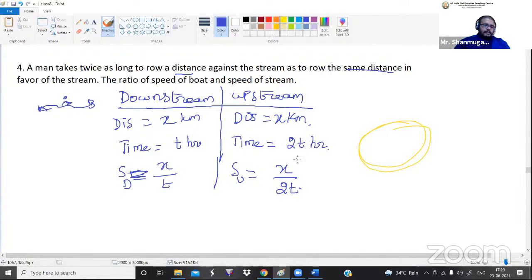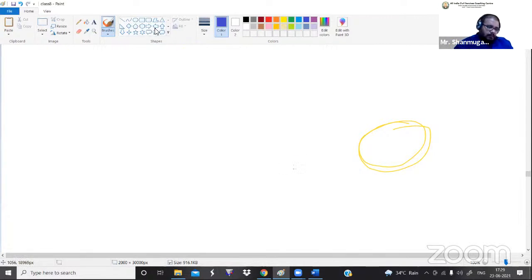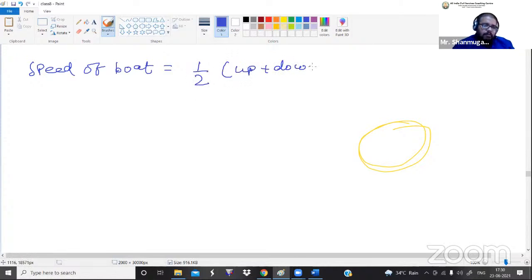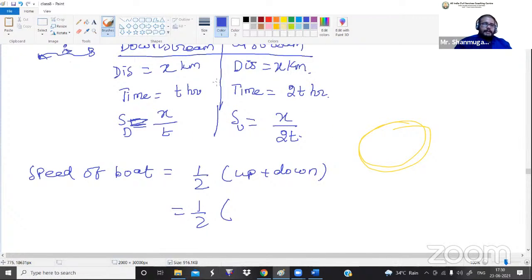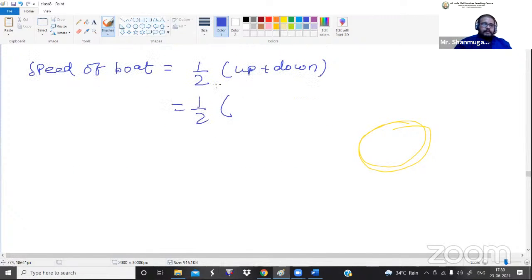Now what is the speed of the boat here? We know that formula. Speed of the boat is equal to half of up plus down. So that is half of x by 2t plus x by t.